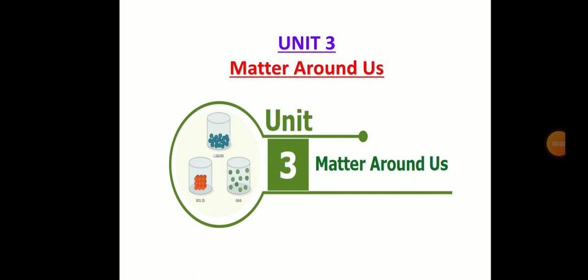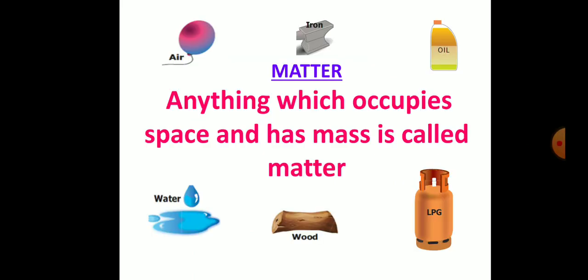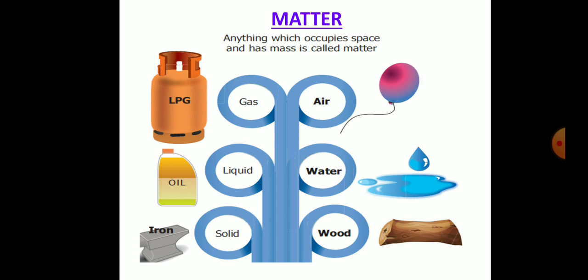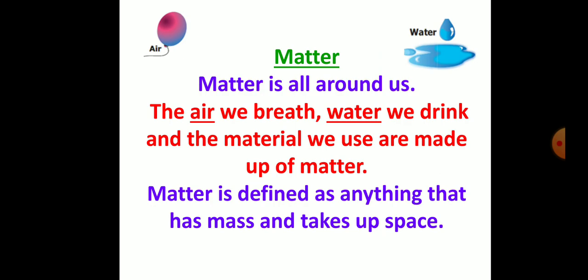In this video, we are going to discuss Unit 3, Matter Around Us. Matter. Anything which occupies space and has mass is called matter. Some examples of matter are gas, air, liquid, water, solid and wood. Matter is all around us.